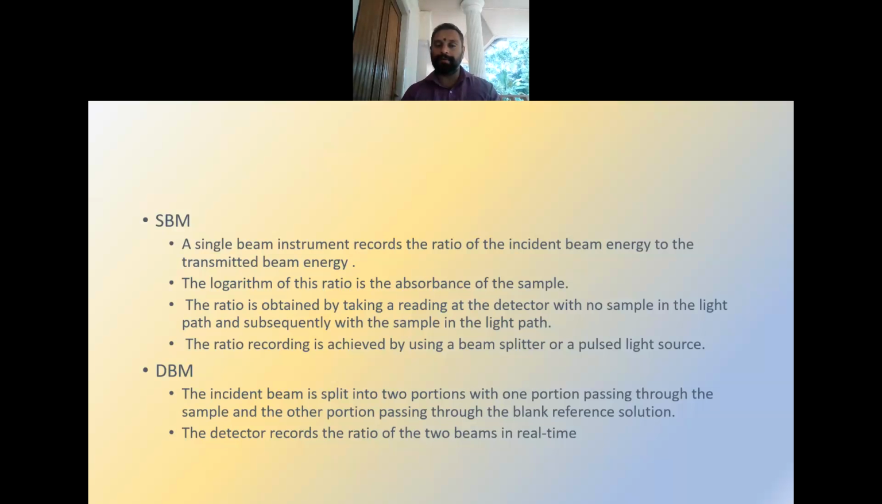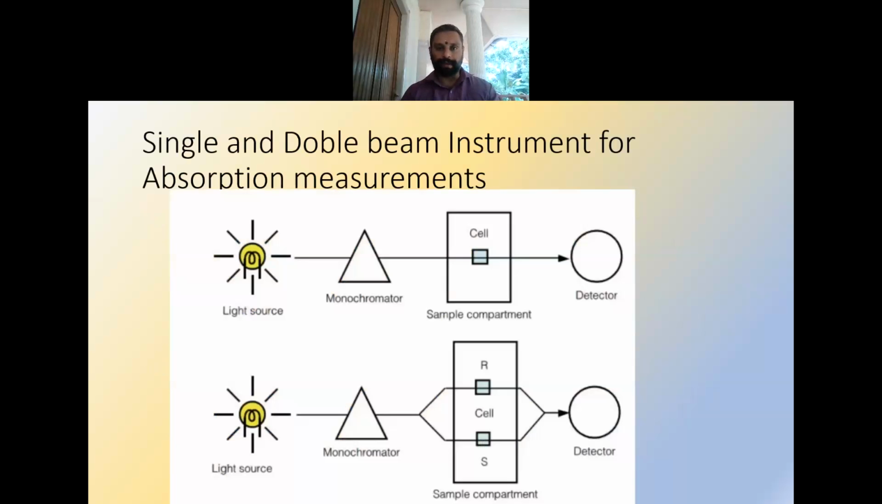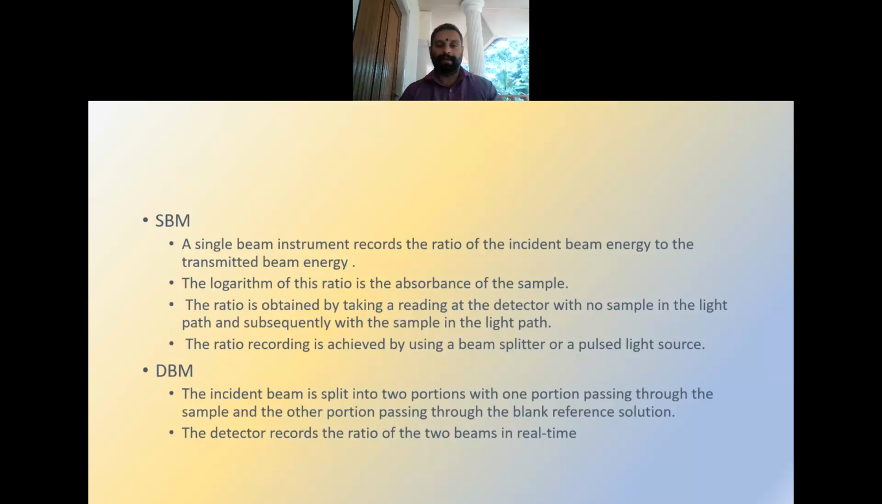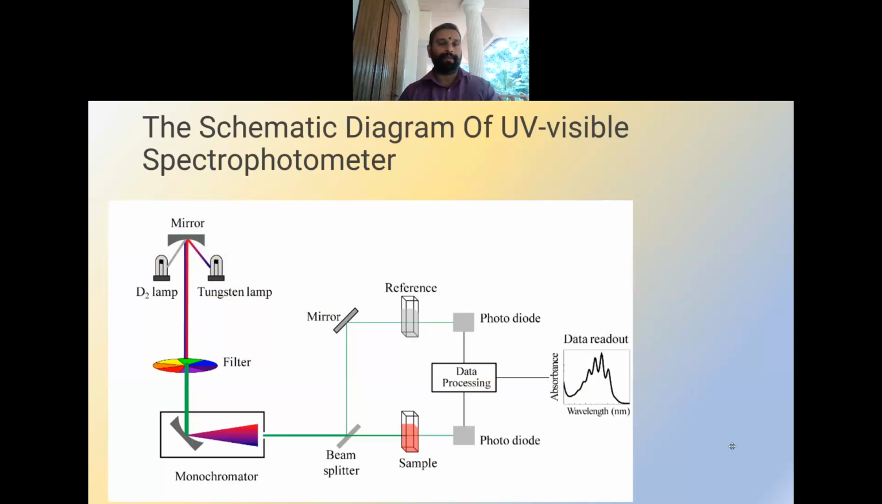But in the case of the double beam instrument, the incident beam is split into two portions, with one portion passing through the sample and the other portion passing through the blank reference solution. The ratio of these two powers will be recorded, and based on that the characterization of the material is done.